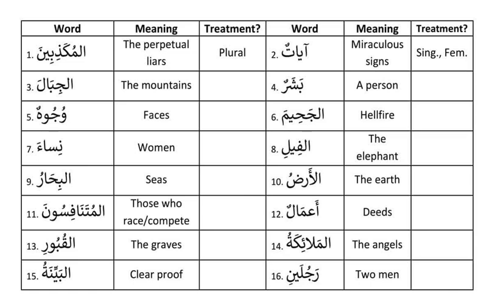Next one is al-jahim. Al-jahim is one hellfire, only one fire, so it's singular. And the next one is nisa, women. Now this is a tricky one. Nisa ends like a singular, but the meaning is women. Women means plural. So how to treat this? This is a human broken plural.